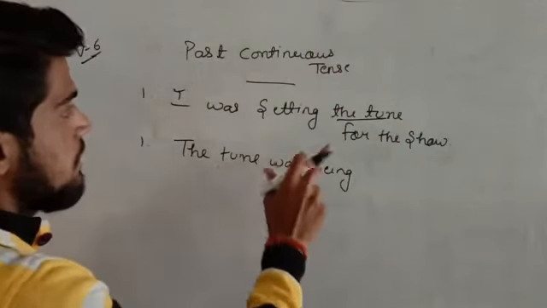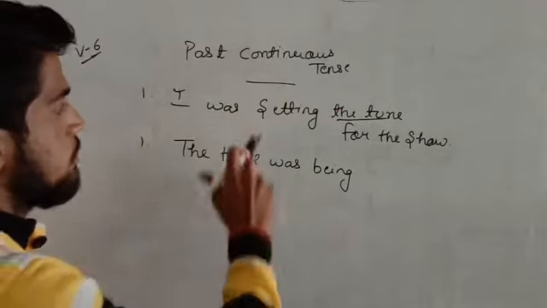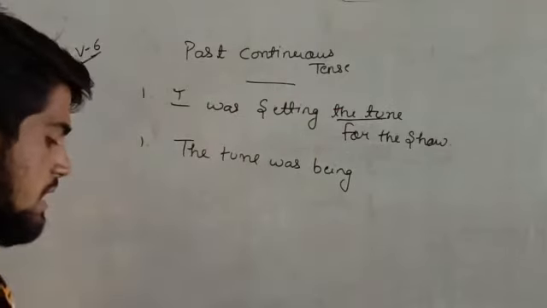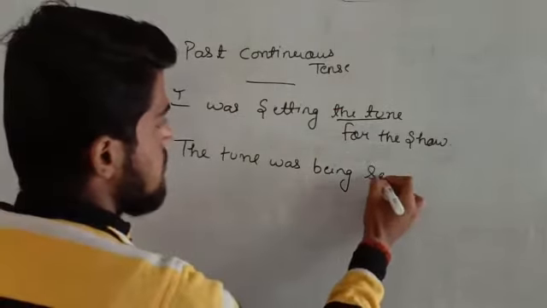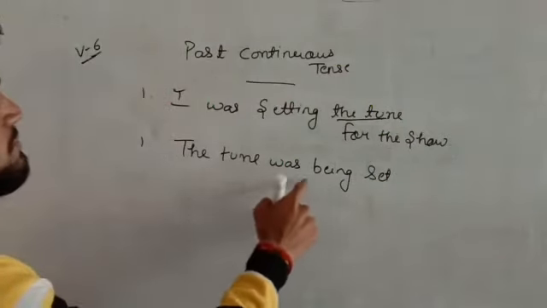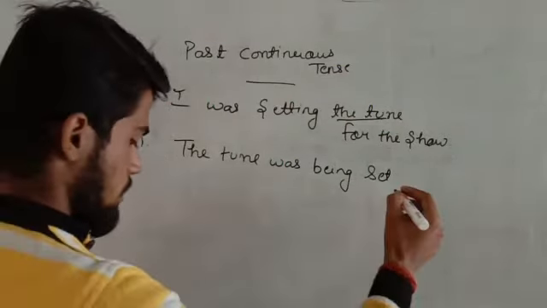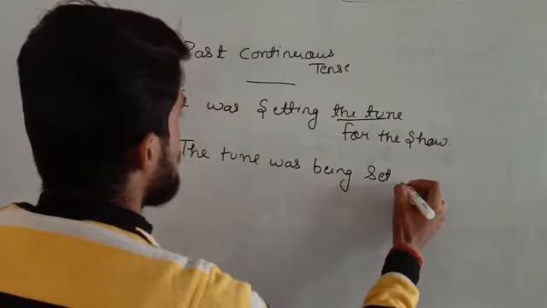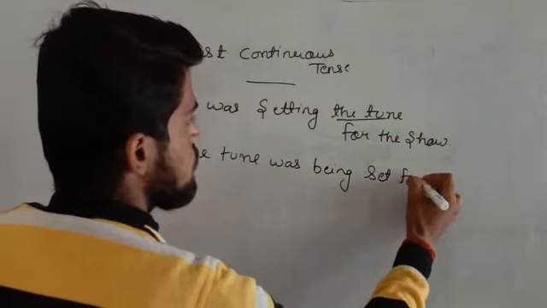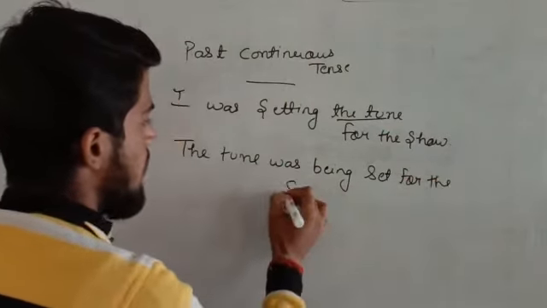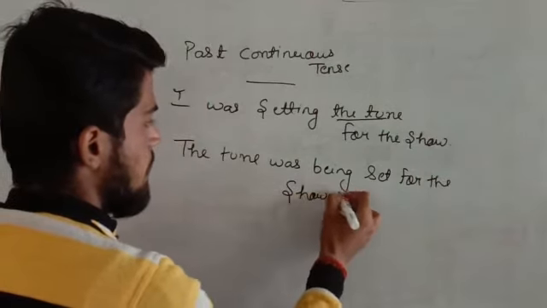And we have to use the third form. तीसरी form use करनी है हमको. Setting का third form क्या होगा? Set. The tune was being set for the show by me.